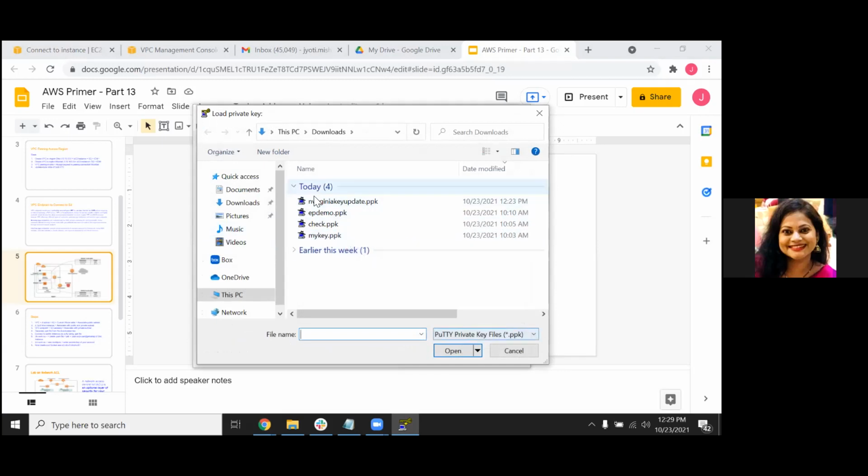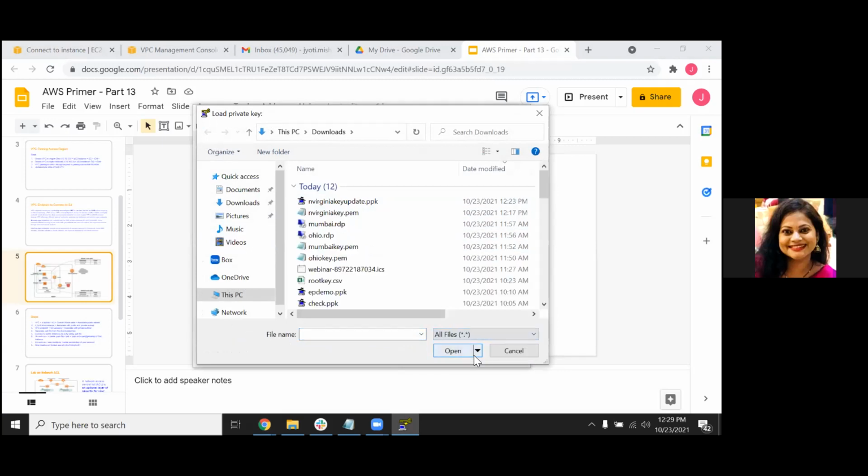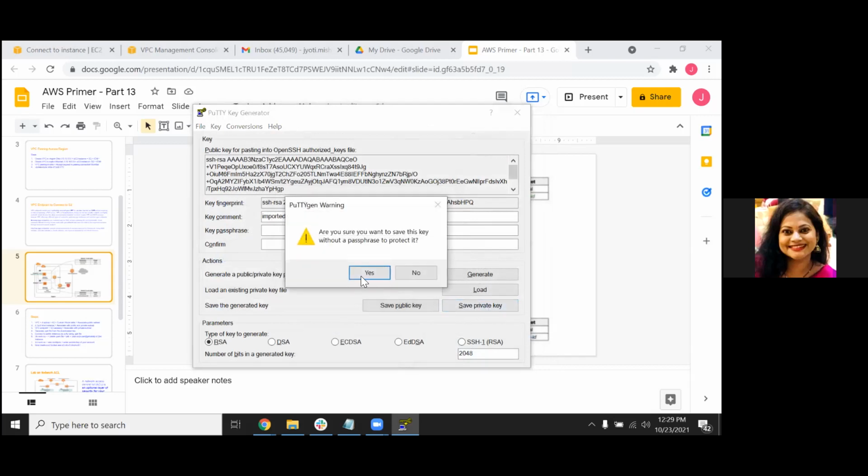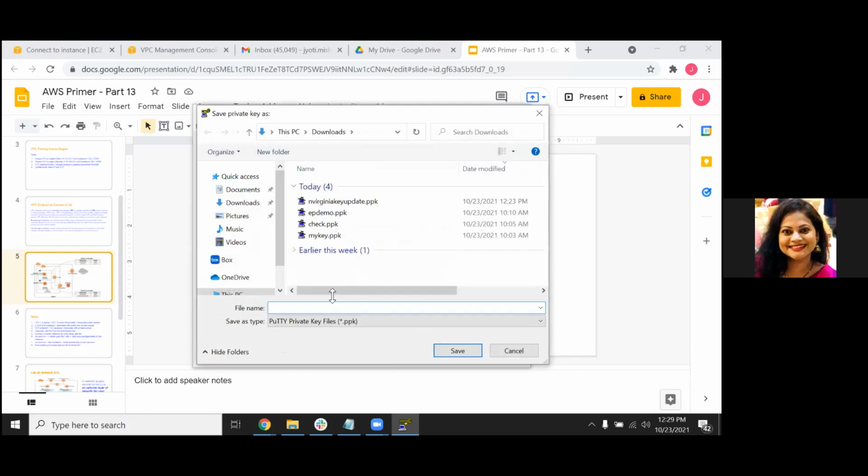When you do load, it shows the .ppk extension, so select all files and select that .pem key. Then click on save private key. Now you can have the .ppk extension and name the key anything. I had already done this step and saved it as nvirginia key update.ppk.